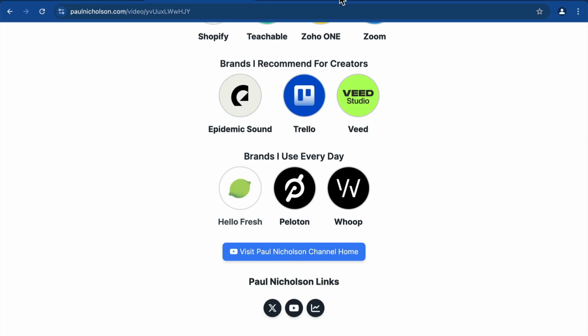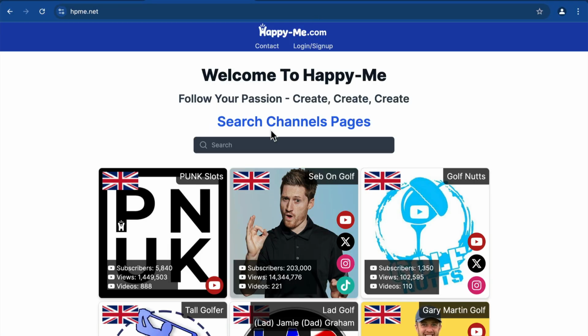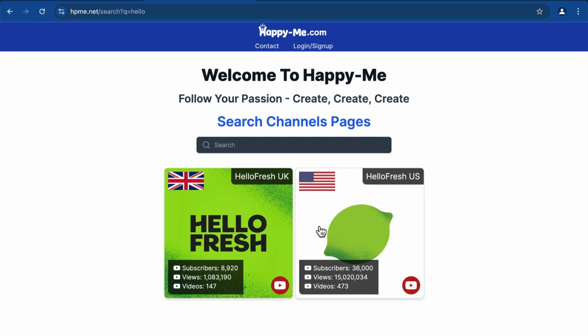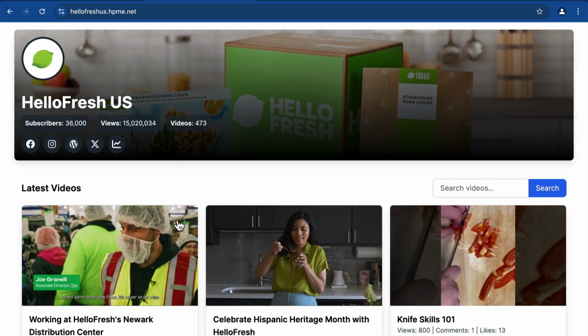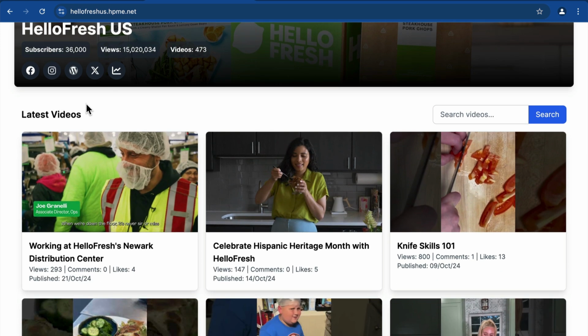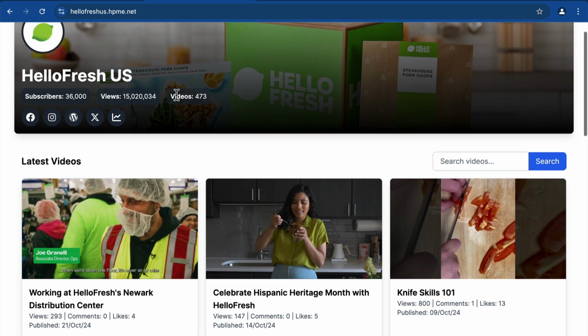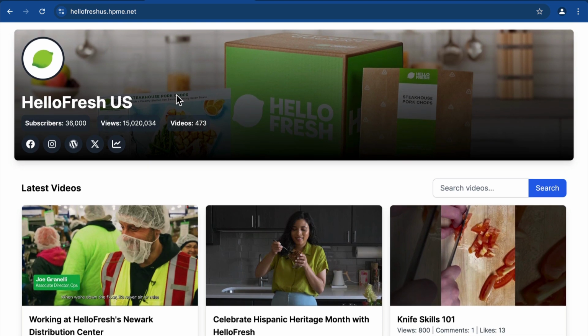But also what I want to do on Happy Me is link brands together. So on HelloFresh, it was HelloFresh US. I want brand ambassadors. I want to put your profile on brand ambassadors. So when you tag the channel of the brand that you work with, when people go to that brand, maybe there's another food delivery service that wants to find people who promote HelloFresh, and then they'll find you that way. So you'll have your profile link up here as well. So links to everything, links to each other.